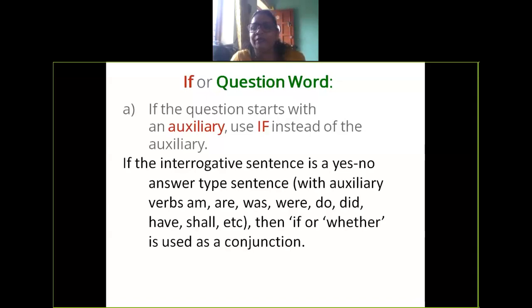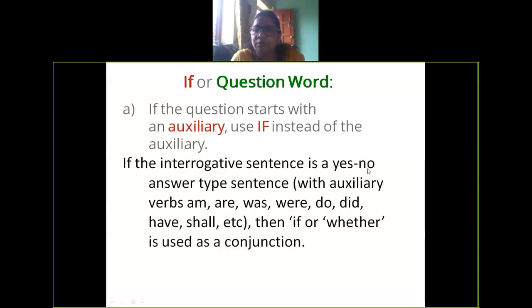Can you make any sentence? Vaibhavi, make a sentence with an auxiliary verb. Is, am, are, was, were, anything. Vaibhavi? Yes, make a sentence using a helping verb.